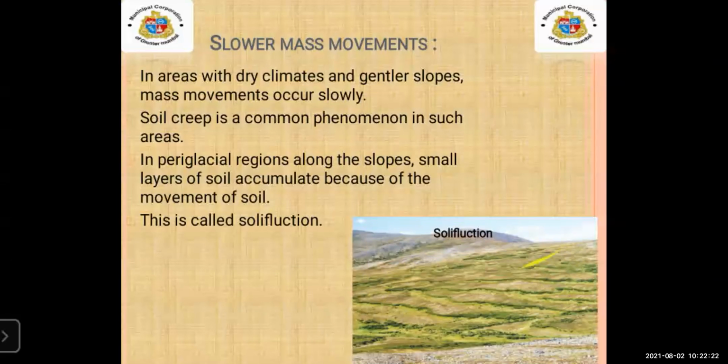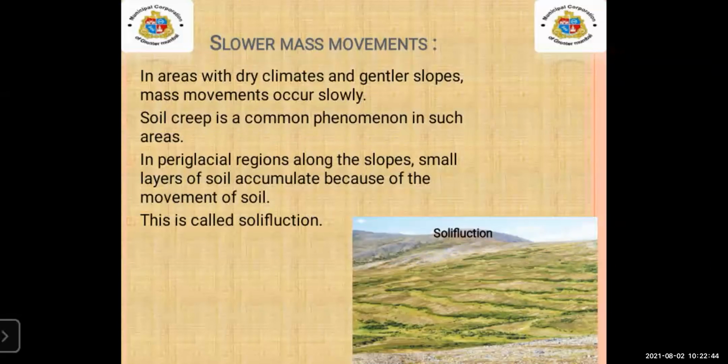In this type of area, mass movements occur very slowly. Soil creep is a common phenomenon in such areas.